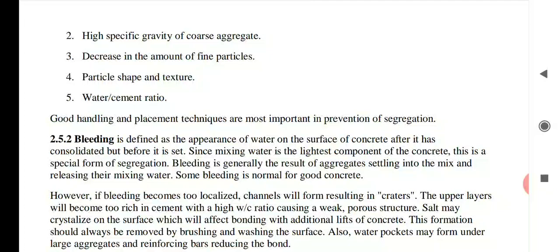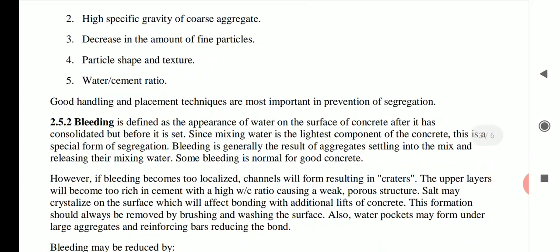Then also we can achieve a good binding of the particles. If you are not handling the aggregate or the concrete properly, or not placing it properly, then segregation will occur. Okay, this is segregation. Segregation is the separation of the ingredients of the concrete.